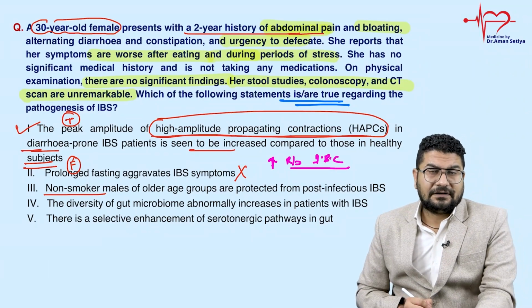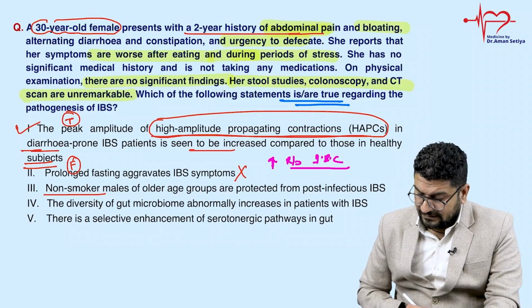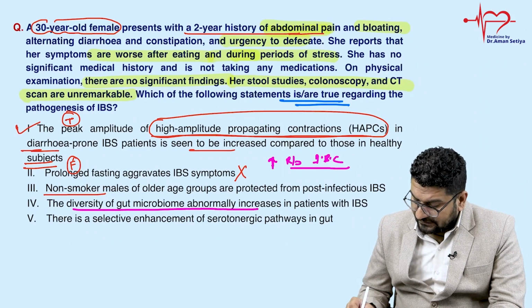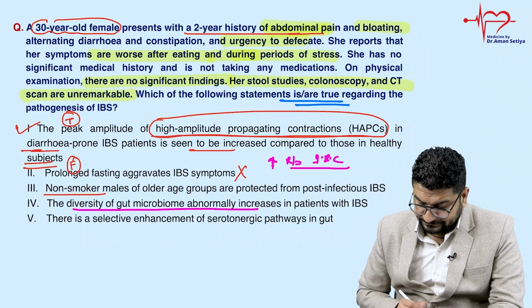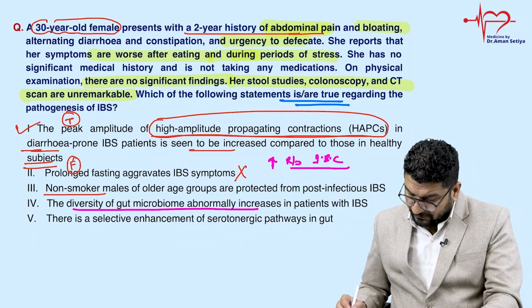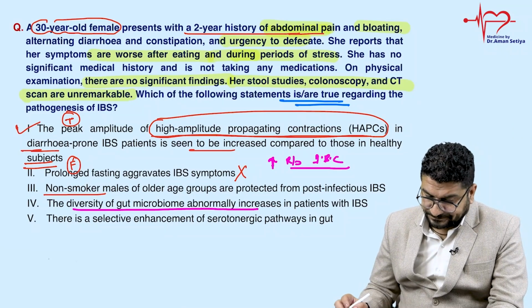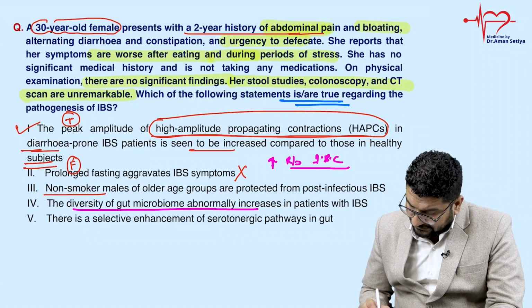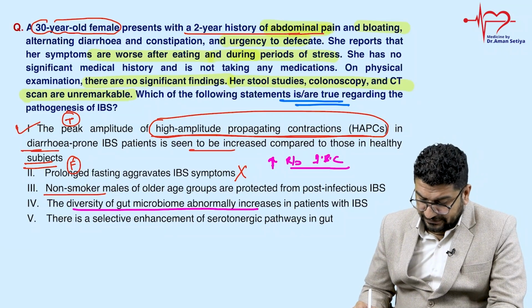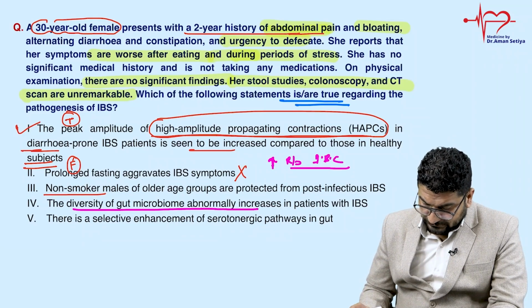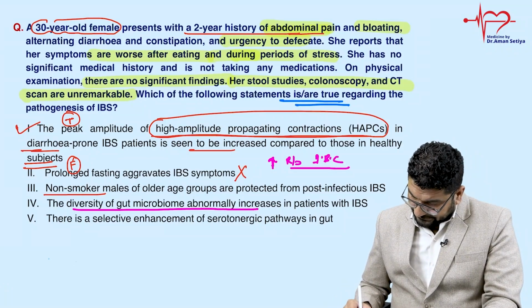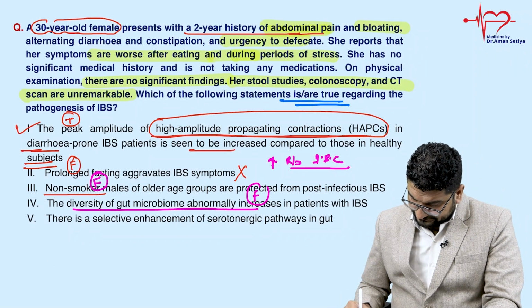Even the diversity of gut microbes is generally decreased in a patient with IBS. The statement says diversity of gut microbiome is abnormally increased in patients with IBS, but the diversity of gut microbiome is actually reduced. So it is also a false statement.